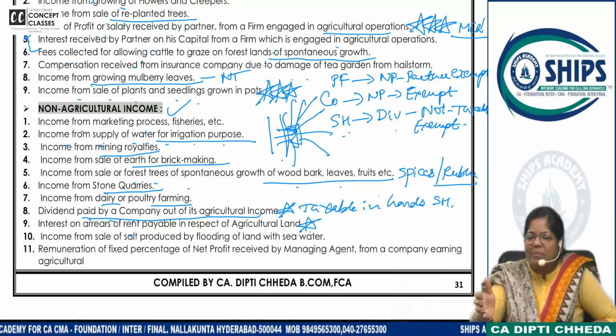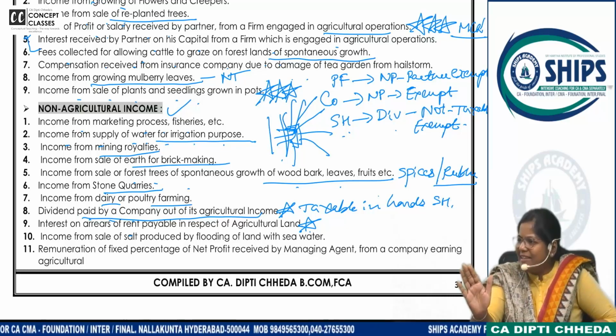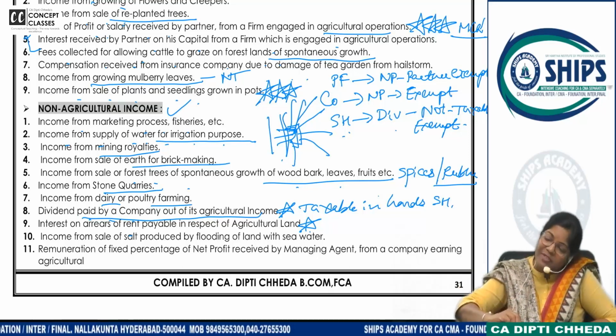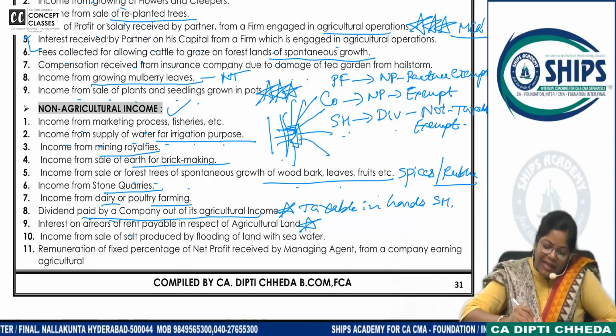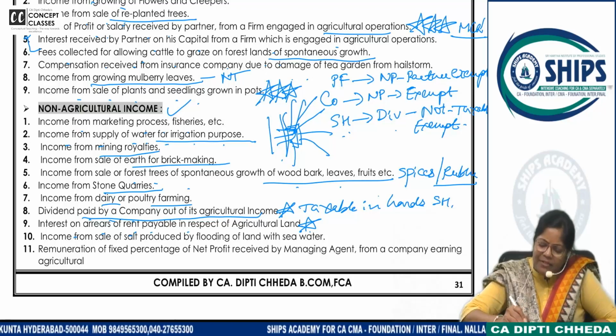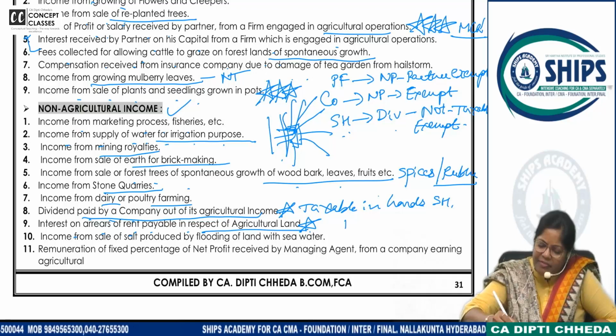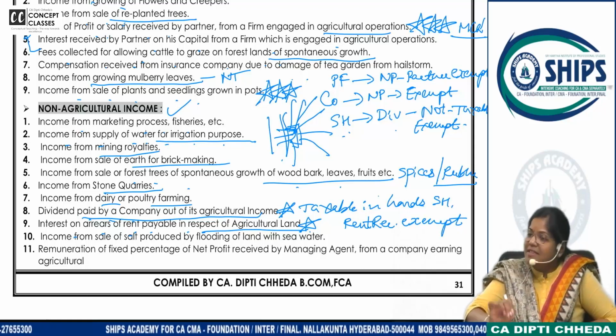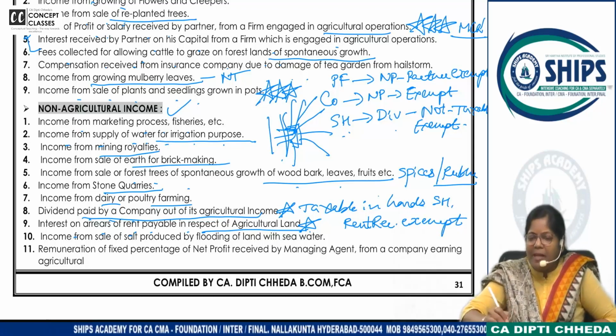Frankly tell me, the examples are going bouncer, is it understandable? Is it clear? Read this and ask again if you have any doubt. Interest on arrears of the rent payable in respect of agricultural land. If you want, you can write a clarification here. Rent received is exempt. This is the way to study. Right now I am helping you out.